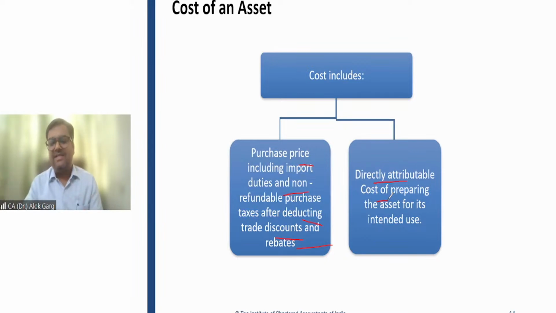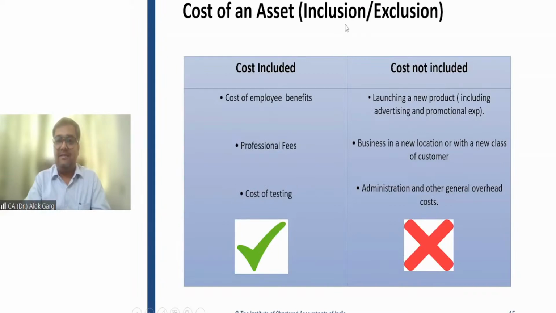for example, GST. If GST is refundable, you can take the input credit of GST, and in that case you will not capitalize that GST part. But if you will not be able to get the input credit on GST, you have to capitalize that GST as a part of the cost of the asset. The second one is directly attributable cost. So these are the two aspects of cost of intangible asset.